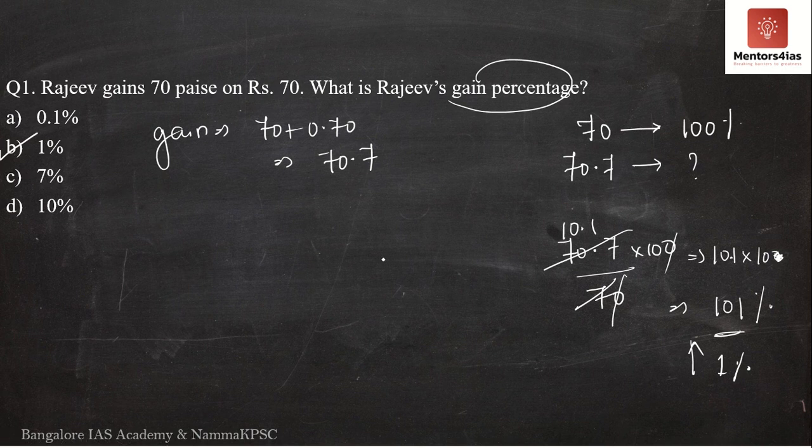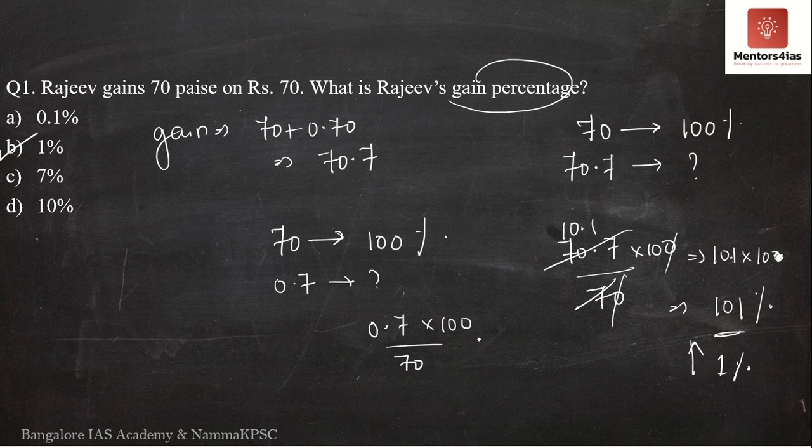If you don't want to do this, you can straight away take 70 as 100%. Then what is 70 paise? You can do this as well. You will get 1% straight away. So it is 0.7 into 100 divided by 70. 0.7 into 100 is nothing but 70. 70 by 70 is nothing but 1%. So straight away you've got 1%. Instead of determining the difference, you've got 1% itself as the value. Therefore, the correct option is option B. The correct answer is 1%.